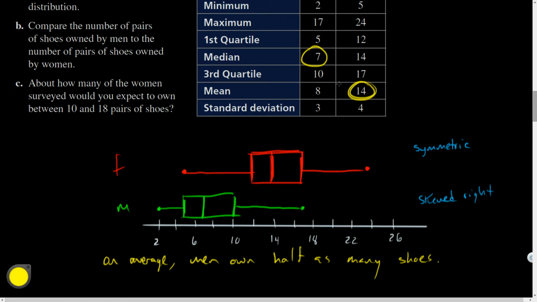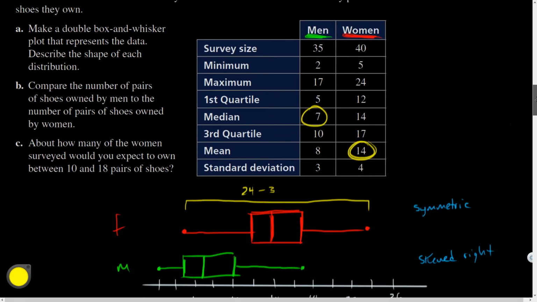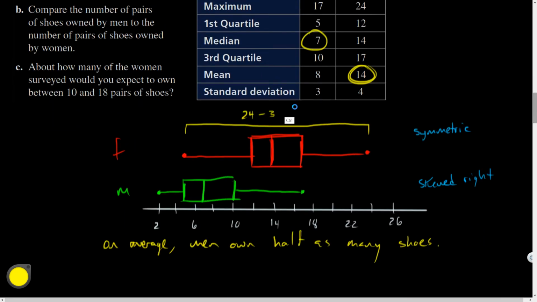What about in terms of their distribution or how varied they are? If I look at the range here, 24 minus 5, the range is 19. Here, the range was 17 minus 2, 15.